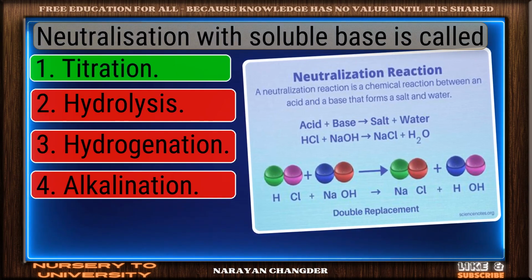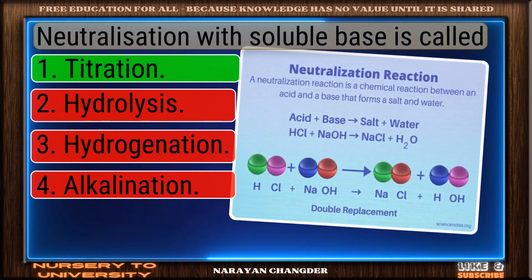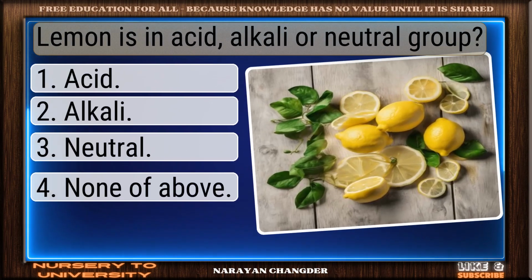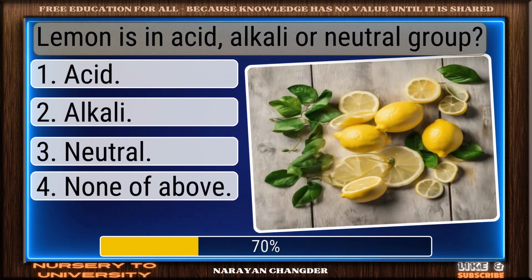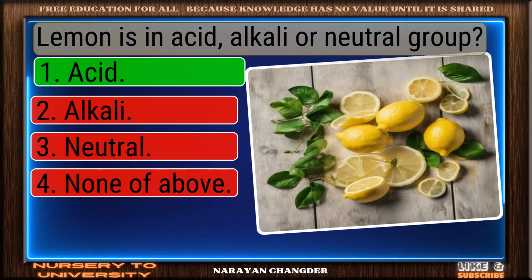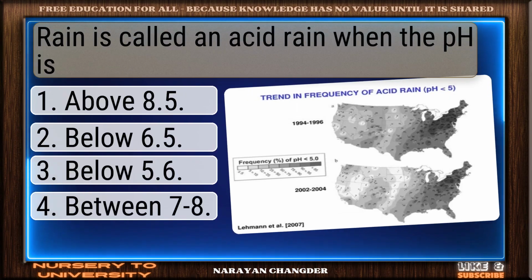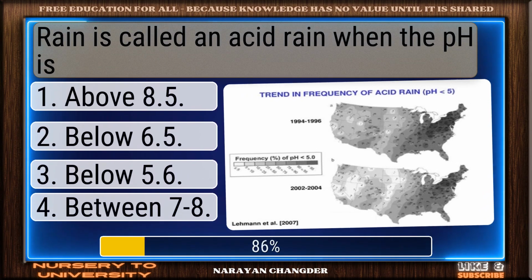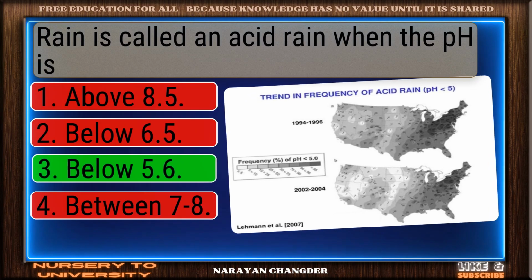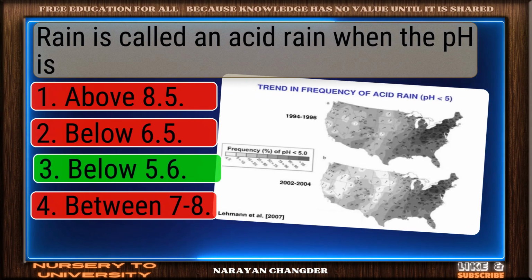Smart pick. Titration is the correct choice. Lemon is in acid, alkali, or neutral group. Bravo. Acid is the answer. Rain is called an acid rain when the pH is. Well done. Below 5.6 is the right choice.